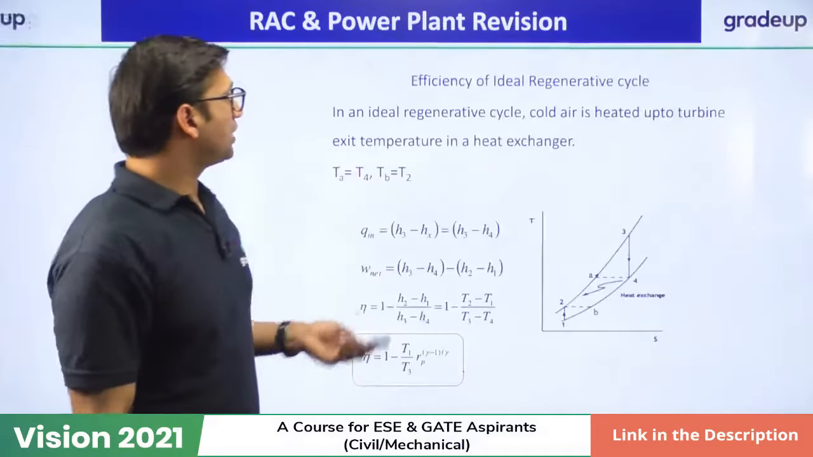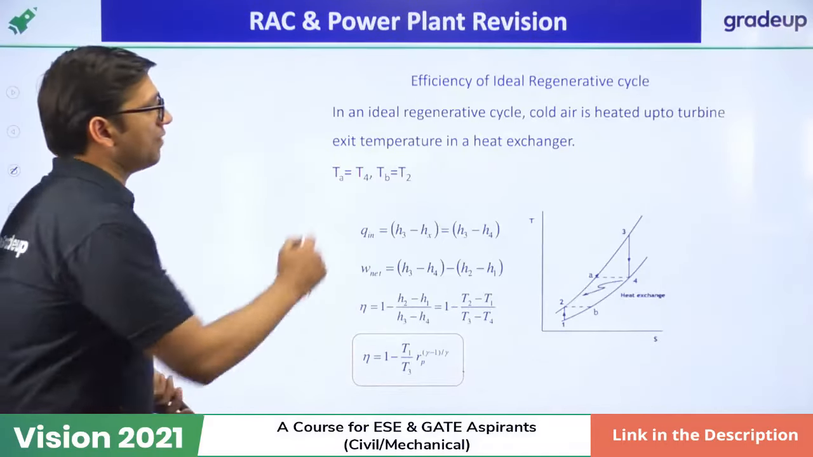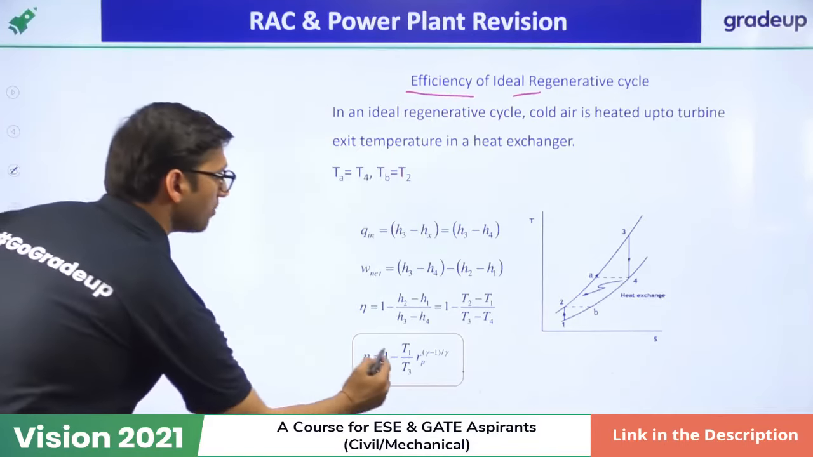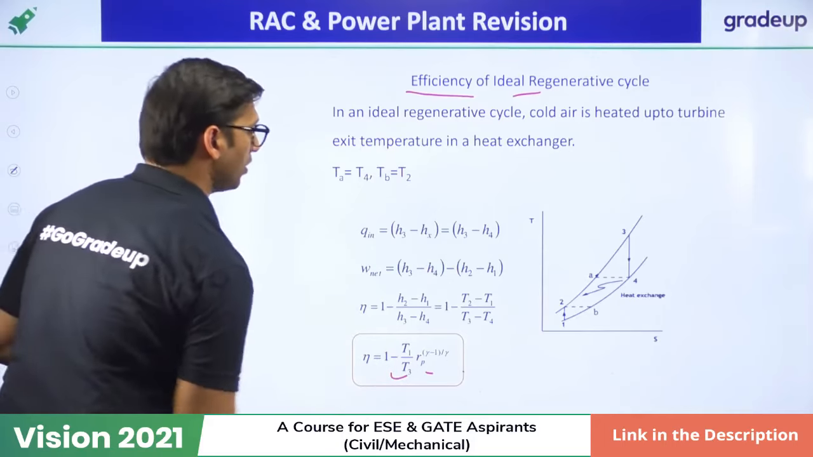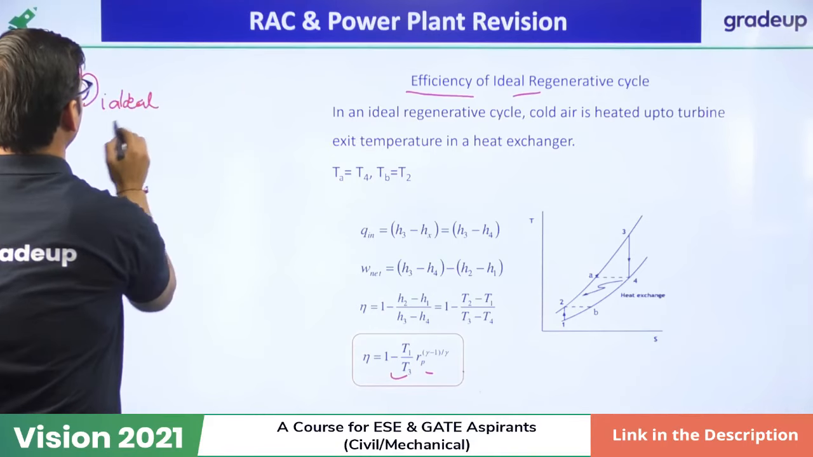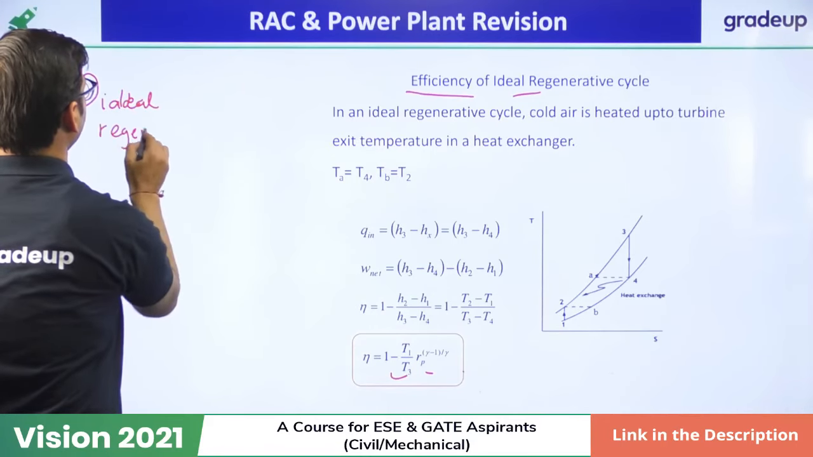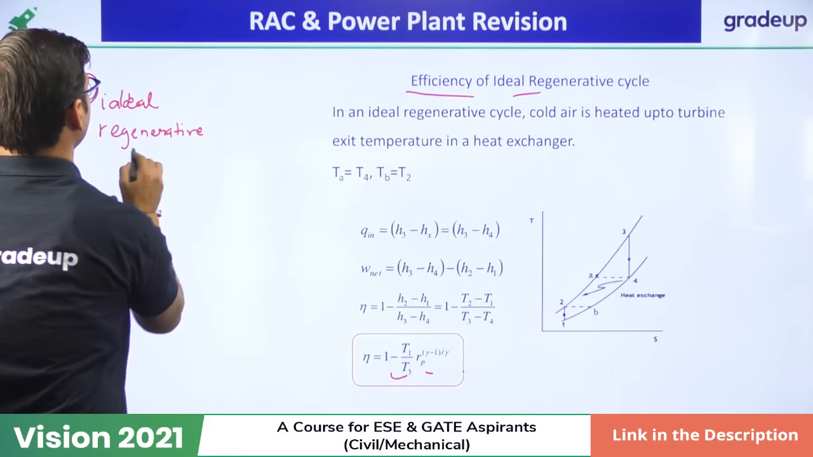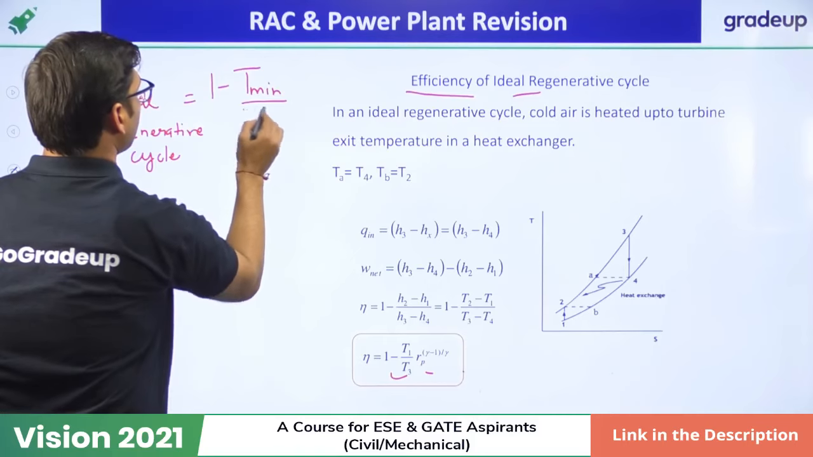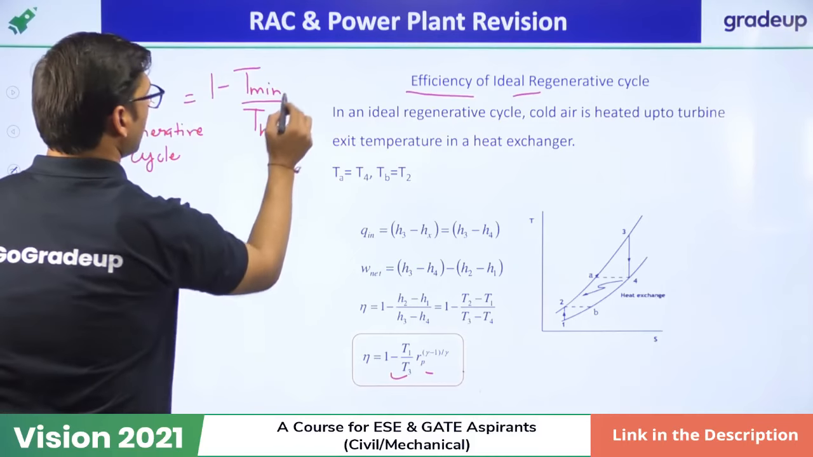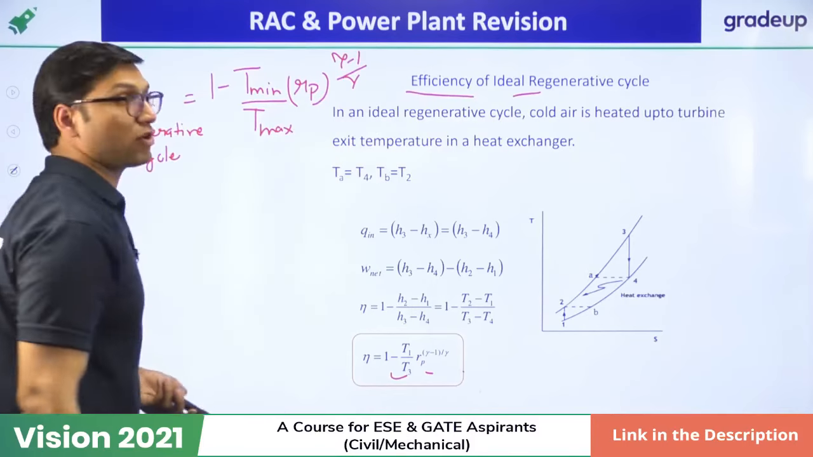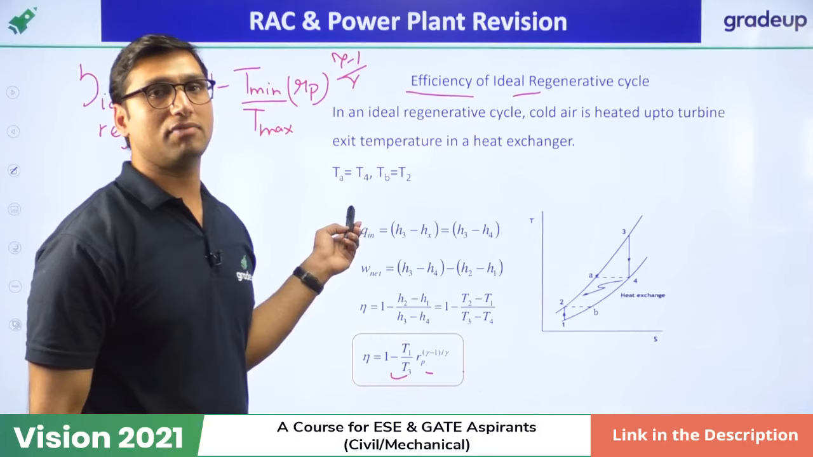Okay. So with regeneration, what is the formula for efficiency of an ideal regenerative cycle in the case of a Brayton cycle? It is 1 minus T1 over T3 times Rp to the power (γ − 1) over γ. So the formula of efficiency of an ideal regenerative cycle is 1 minus T minimum over T maximum, into Rp to the power (γ − 1) over γ. This is the formula for the ideal regenerative cycle. You have to remember this formula. It is very, very important.